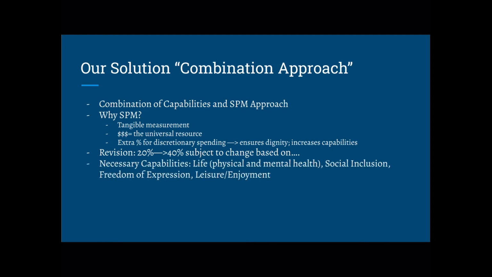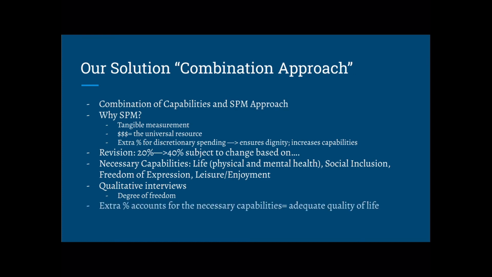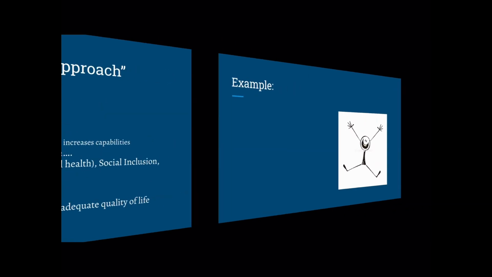We believe that the necessary capabilities include physical and mental health, social inclusion, freedom of expression, and leisure. Additionally, we believe that the qualitative interviews should be conducted in communities. Questions will ask participants to assess their access to the 4 necessary capabilities. When we receive feedback from these communities, we will be able to calculate the percentage of discretionary costs and see which government programs are needed to expand in order to meet those specific capability needs.